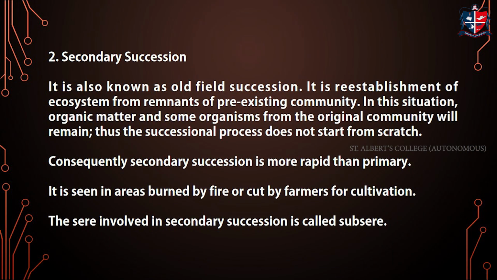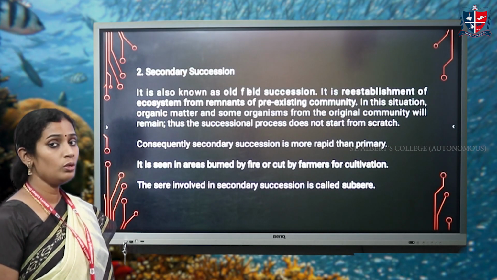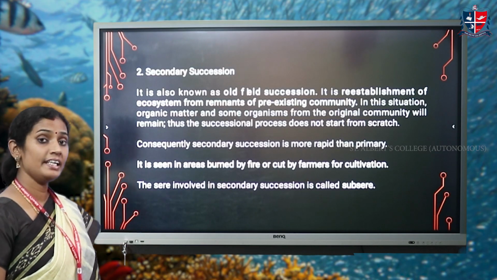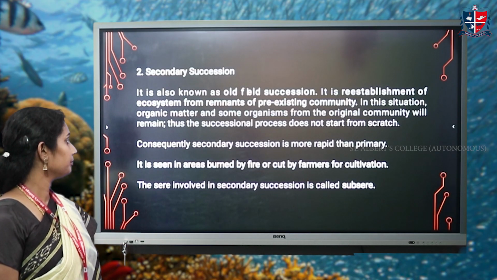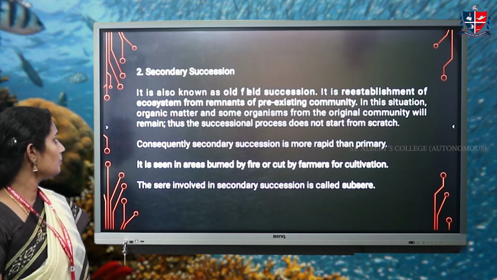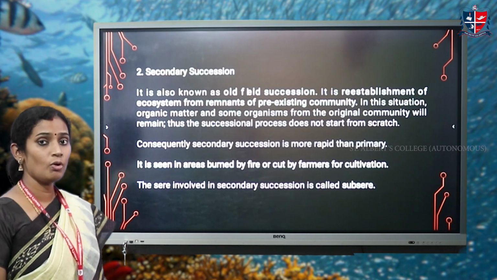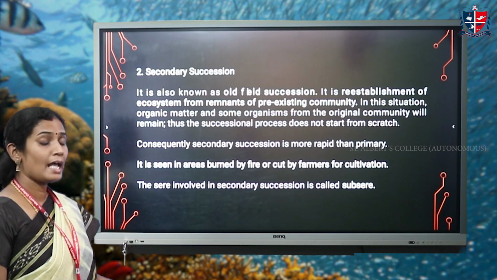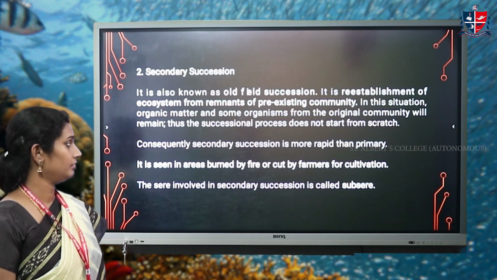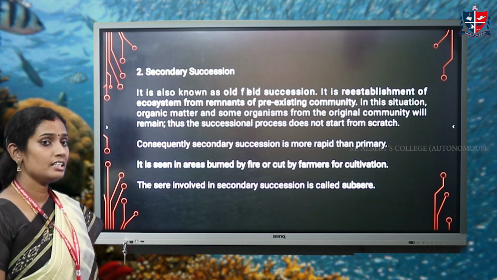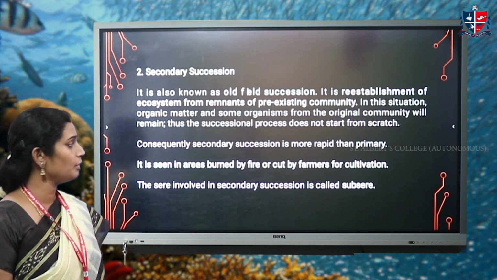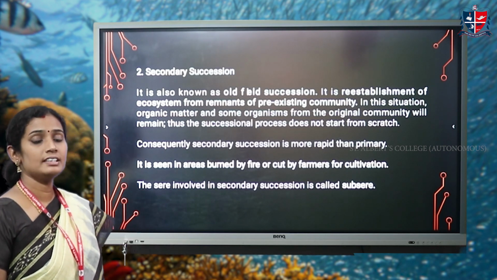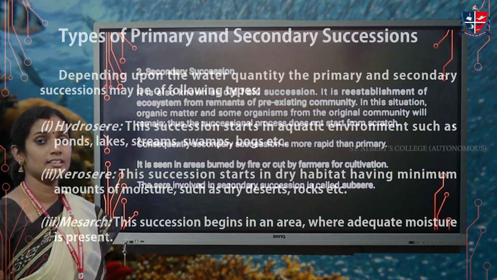Second one is secondary succession. It is also known as old field succession. It is the re-establishment of ecosystem from the remnants of pre-existing community. So, in this situation, the organic matter and some organisms remain from the original community. It is more rapid than the primary succession. It is seen in areas where the trees are cut by farmers or burned by fire. The sere involved in this succession is called subsere.